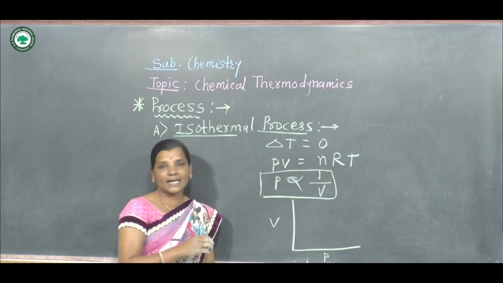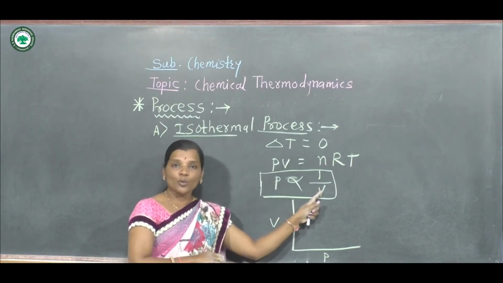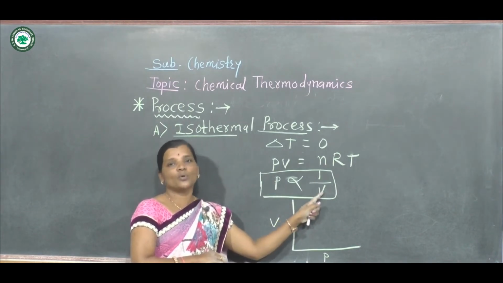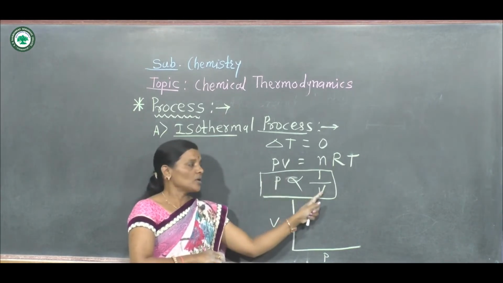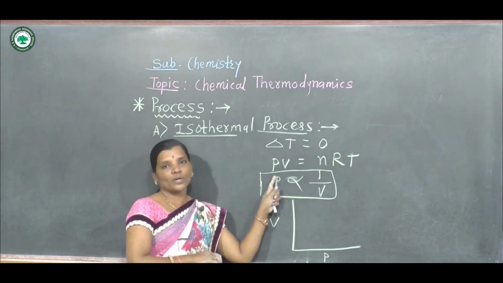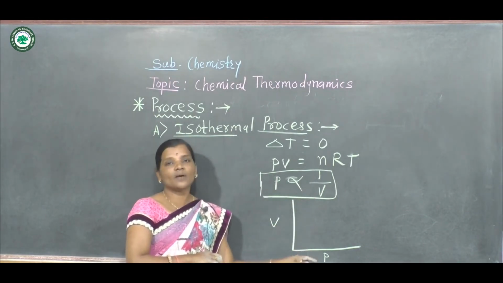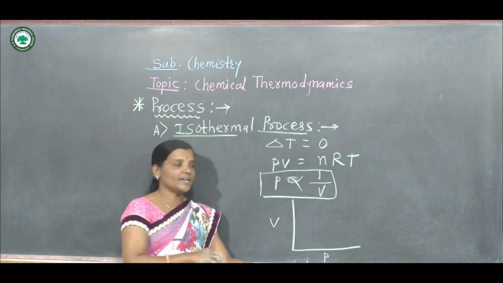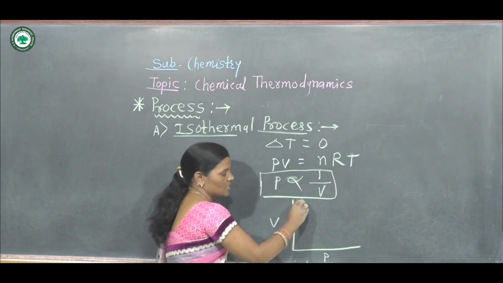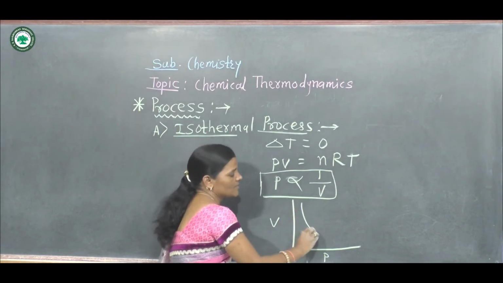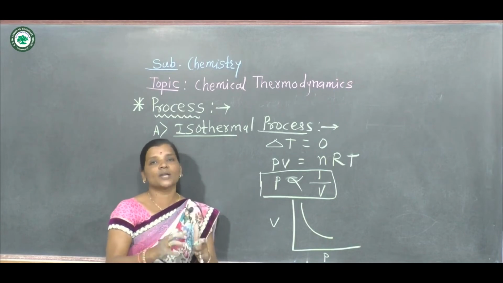This equation indicates that as pressure is higher, volume should be lower, or with increase in volume, pressure of the system decreases. Volume is higher, pressure is lower. Pressure is higher, volume is lower. And so if we plot the graph of volume versus pressure, then at higher volume, pressure should be lower, and this is the nature of graph obtained in isothermal process.